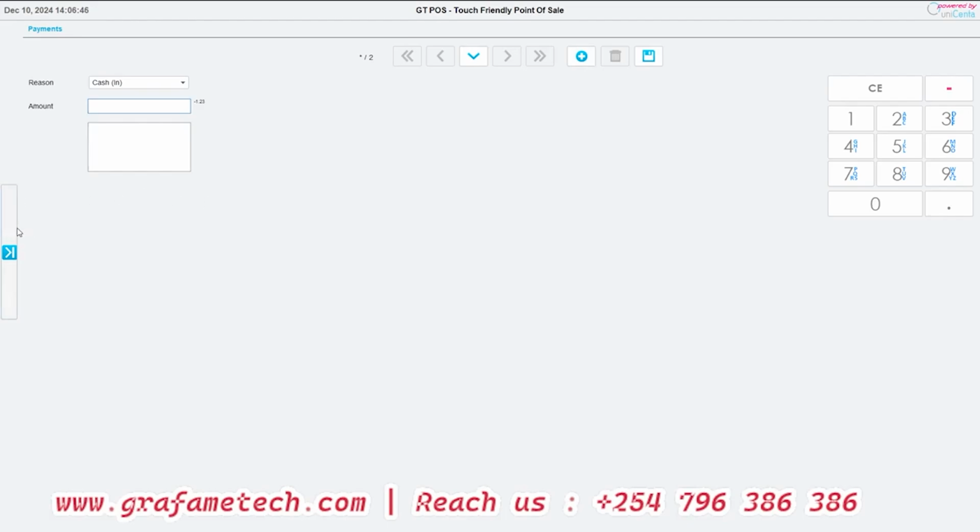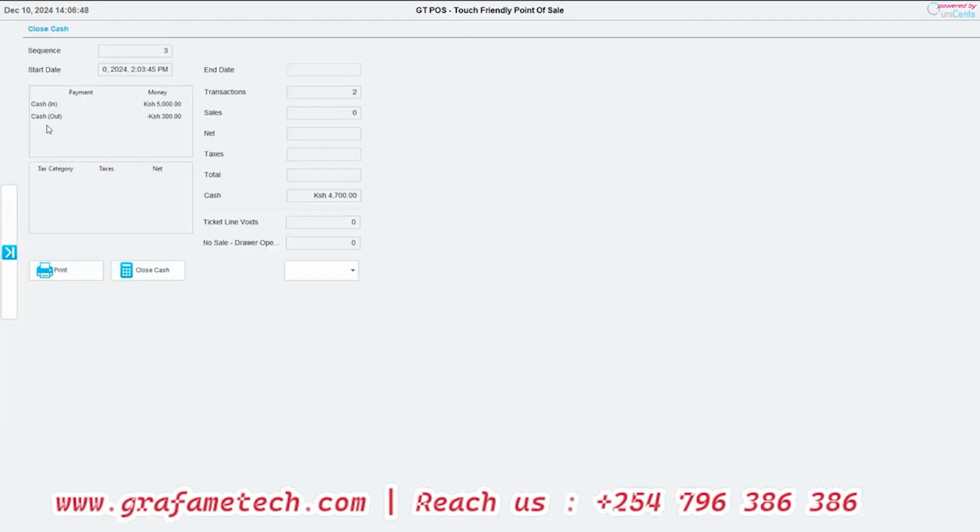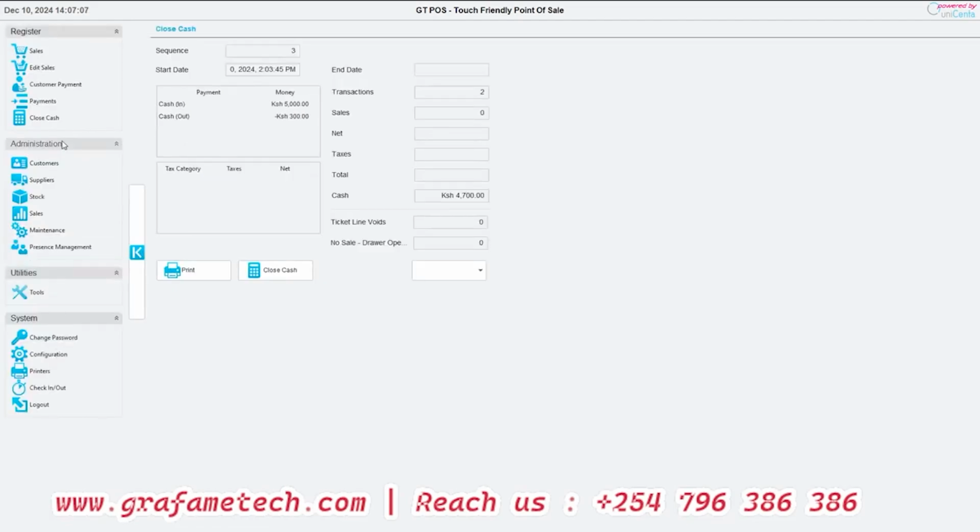So let's just view that one right now. You see it has already captured cash in, this much, cash out, this much. The cash that you have after that is this. It even does the automatic deductions for you. All right. That is under payments.